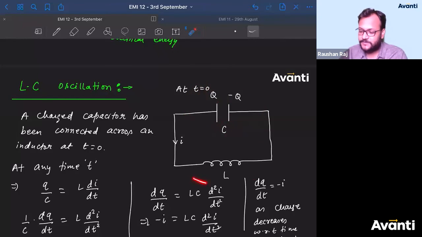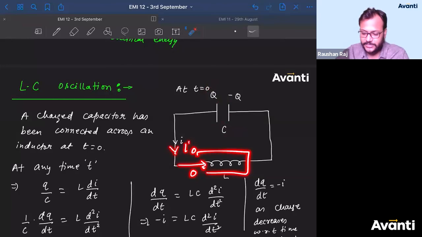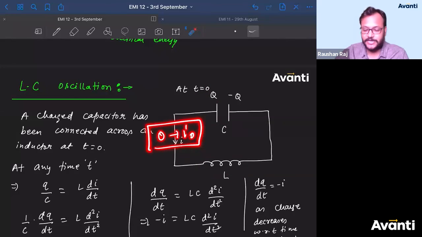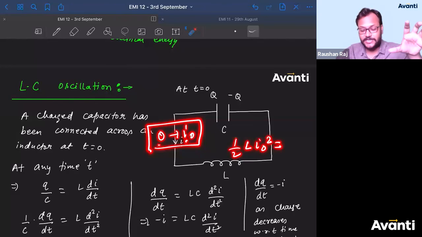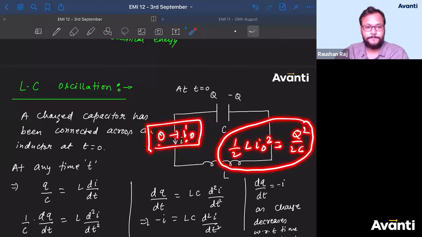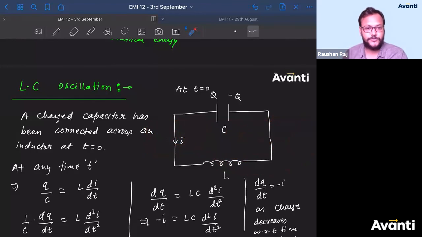Can I say when the maximum current will flow through the circuit? Initially the current was 0. Now when the maximum current I0 will flow through the inductor, what is the energy that will be stored in the inductor in this process? When the current in the inductor changes from 0 to I0, what is the energy stored in the inductor? Half into L into I0 square. From where has this energy come? From the capacitor. What was the energy that the capacitor was having as a whole? Q square by 2C. So the full energy will be given to the inductor. So half L I0 square will be equal to Q square by 2C.